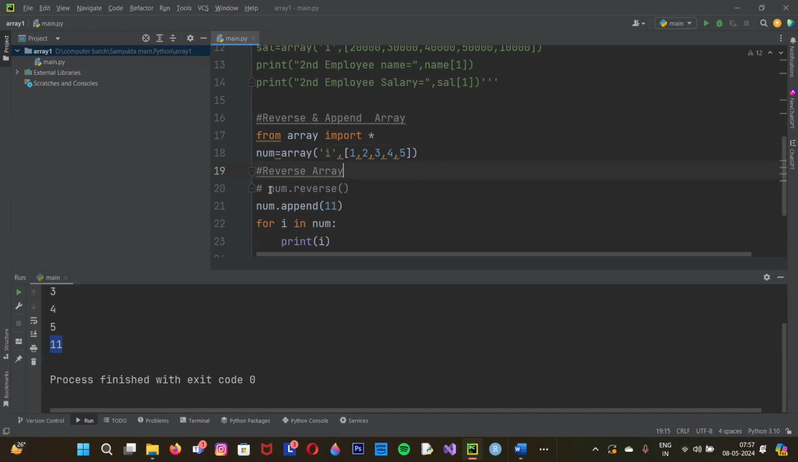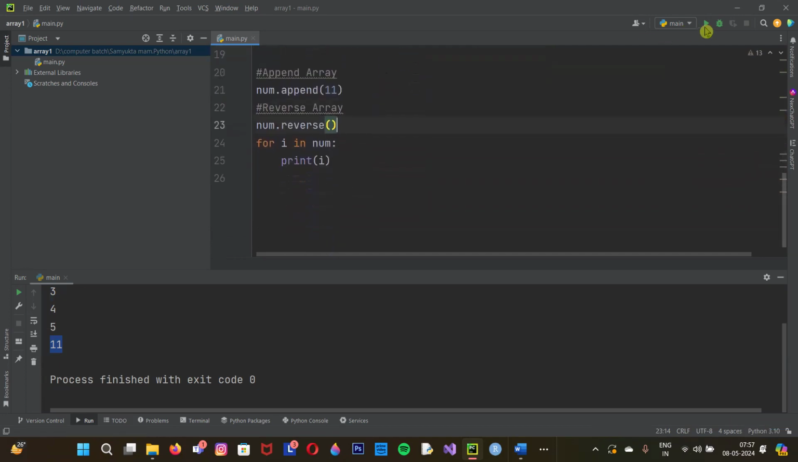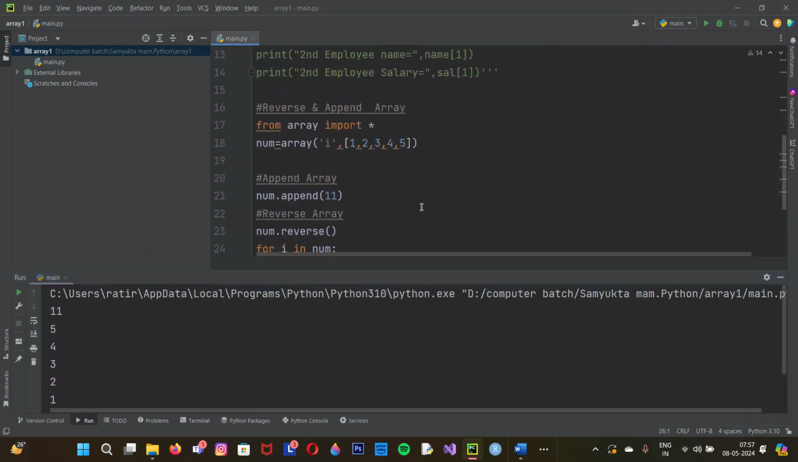And this is the part of the append. Remember, it will always come at the last. I'm going to type here: eleven has been added at the end. That's why when we do reverse, it will come at the top. The rest will be like this. Okay, I hope it's clear for you.